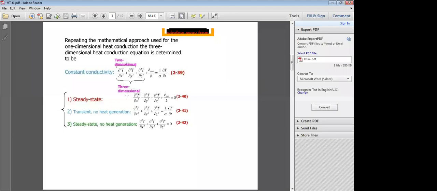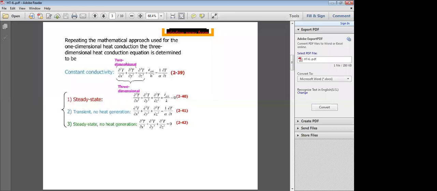For example, if you take steady state, this term is 0, 1 by alpha ∂T/∂t, because variation of temperature with respect to time is 0 in the steady state condition. That's why, if you take the general three-dimensional heat conduction equation in Cartesian coordinates, this term is equal to 0 for steady state.